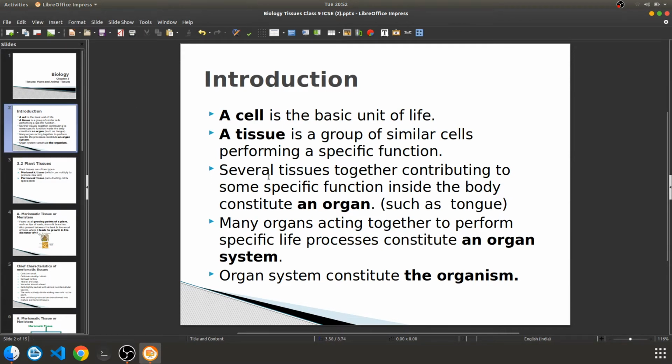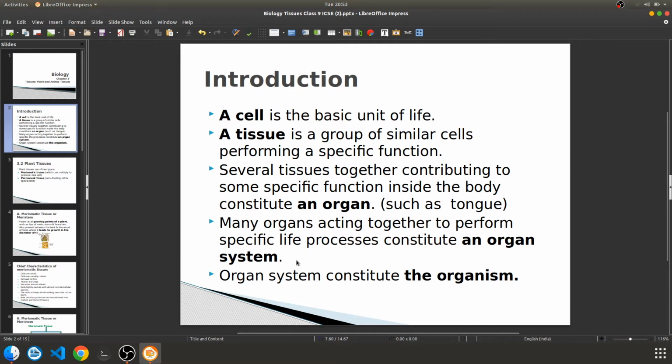Now many organs acting together to perform a specific life process constitute an organ system. An organ system like the digestive system. The digestive system is the best example for an organ system. Why? Because whenever we are eating, at that time the tongue comes into action, then teeth, then the digestion occurs in the stomach.